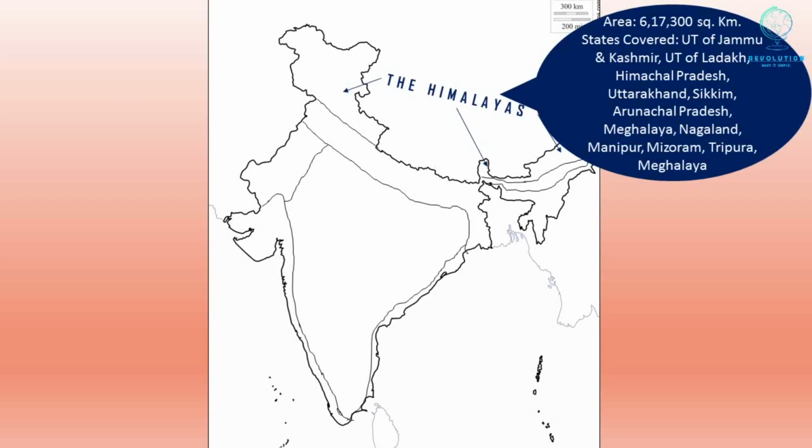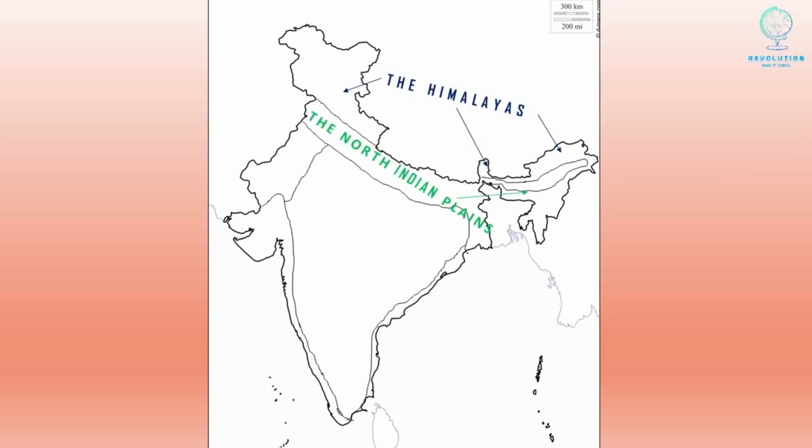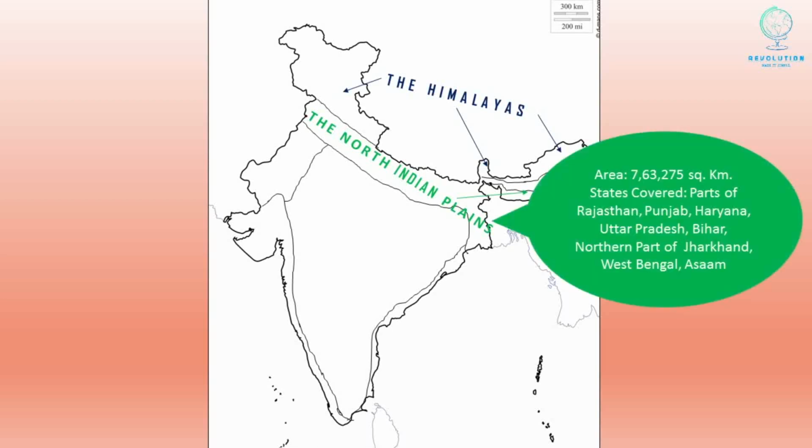Tripura, Assam and Meghalaya. The second divisions are the northern plains covering an area of 7,63,275 square kilometers spanning from Punjab and parts of Rajasthan in the west to West Bengal in the east, covering Haryana, Uttar Pradesh, Bihar and northern parts of Jharkhand. These were formed by the deposition of sediments of Indus River system. The eastern part of these plains is in Assam, also called Brahmaputra Plains.